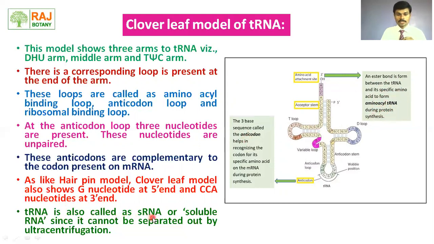tRNA is also called sRNA because it is soluble in the cytoplasm, so it cannot be separated out by ultracentrifugation. The remaining two RNAs, mRNA and rRNA, can be separated out by ultracentrifugation since they are insoluble in the cytoplasm. But tRNA is soluble in the cytoplasm, hence it cannot be separated out by ultracentrifugation.